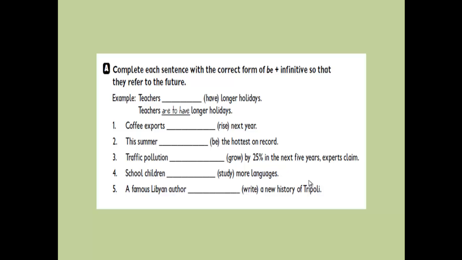Number 4, school children study more languages. The new sentence becomes school children are to study more languages. The last sentence, a famous Libyan author writes a new history of Tripoli. It becomes a famous Libyan author is to write a new history of Tripoli.